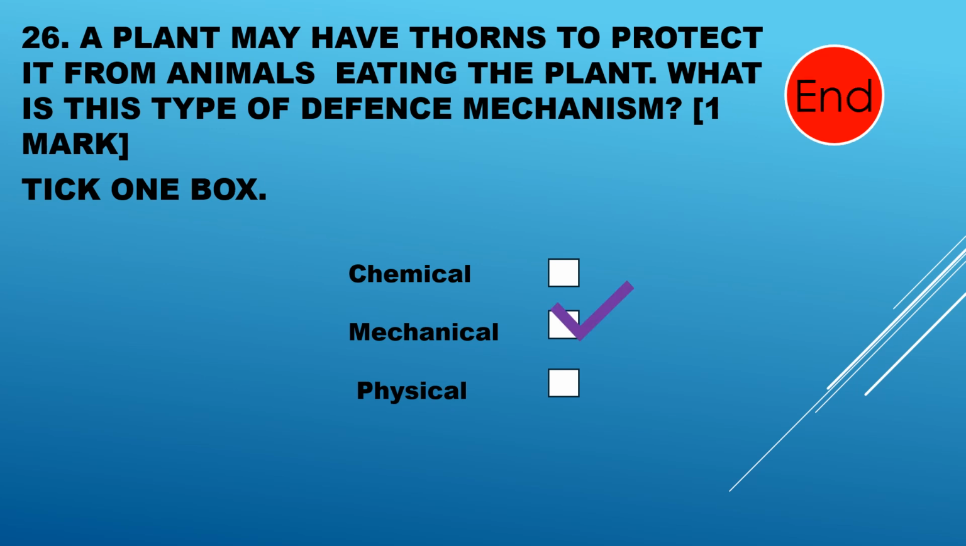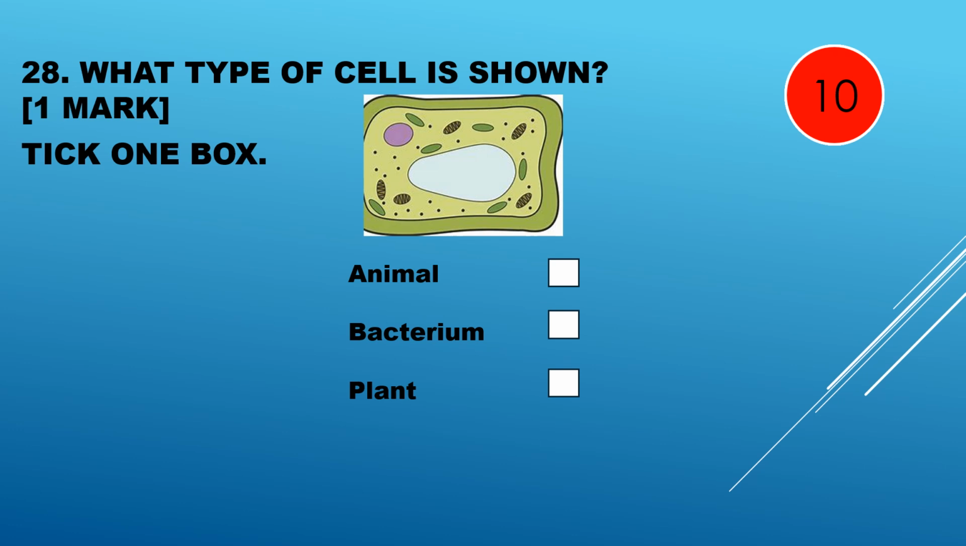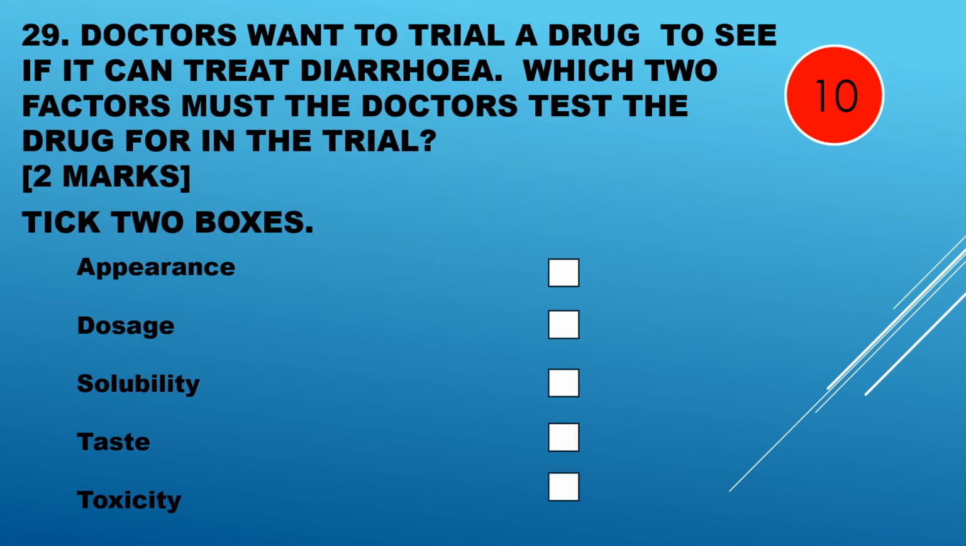It's mechanical. Question 27. What type of cell is shown in the photo? Is it animal, bacterium, or plant? It's bacterium. 28. What type of cell is shown in the diagram? Is it an animal, a bacterium, or a plant? It's a plant cell.